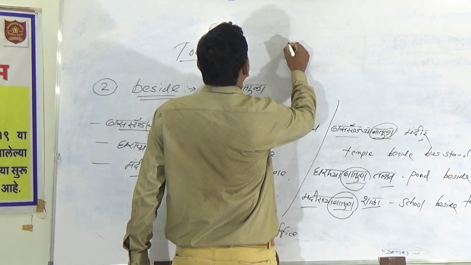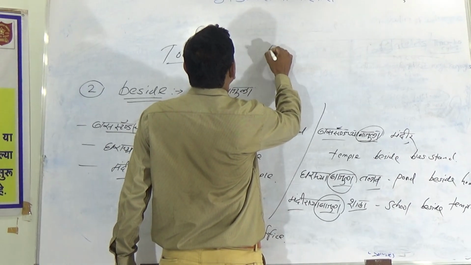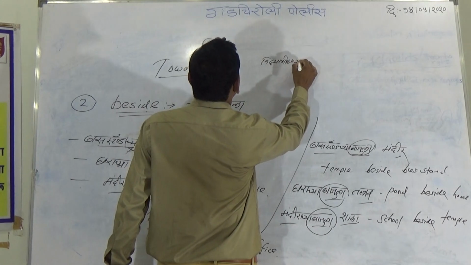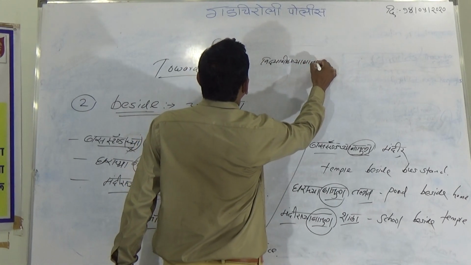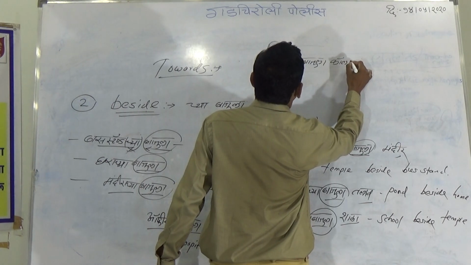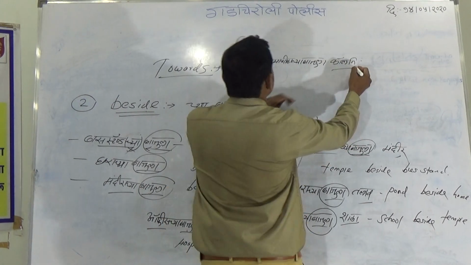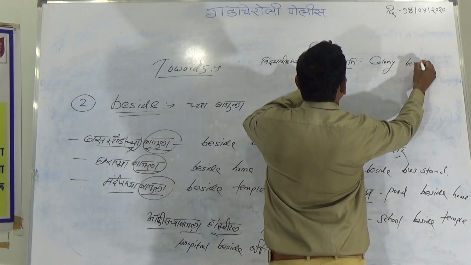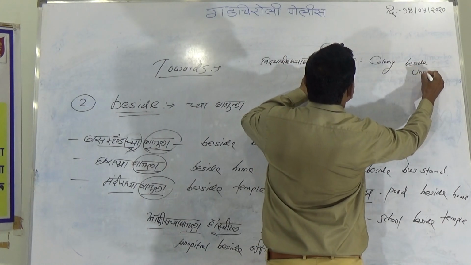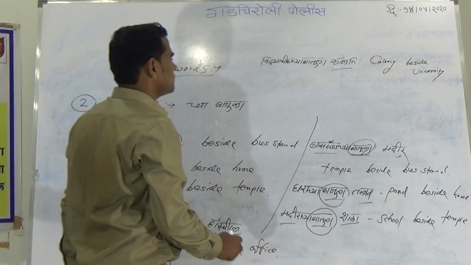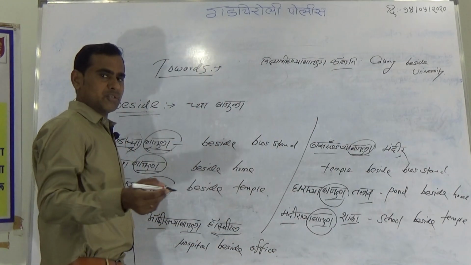विद्यापीठाच्या बाजूला colony. So write first colony, beside, university. This way we have to make this into English.